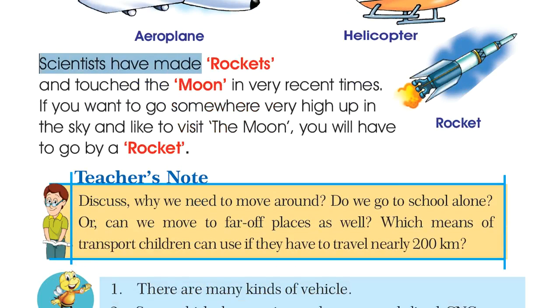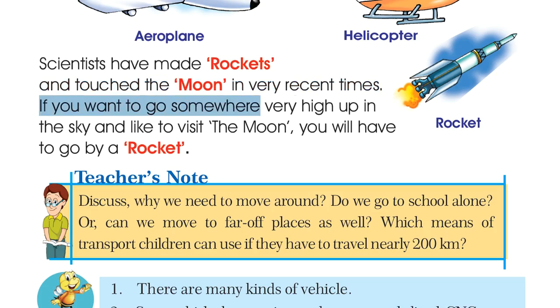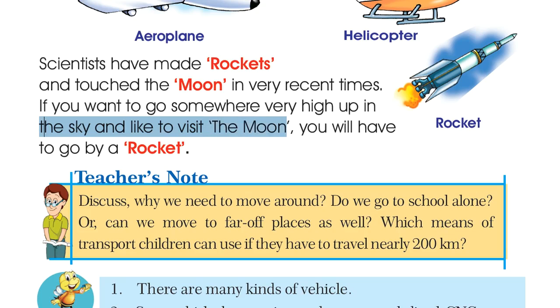Scientists have made rockets and touched the moon in very recent times. If you want to go somewhere very high up in the sky and like to visit the moon, you will have to go by a rocket.